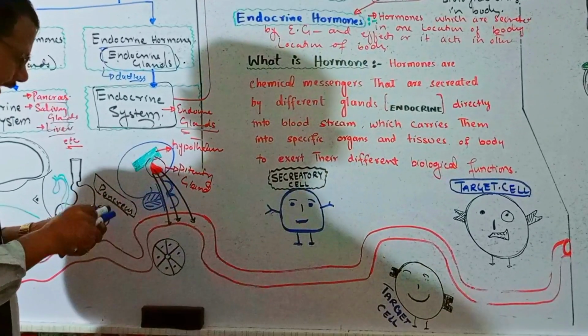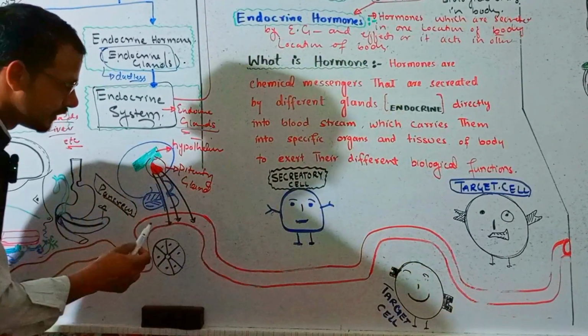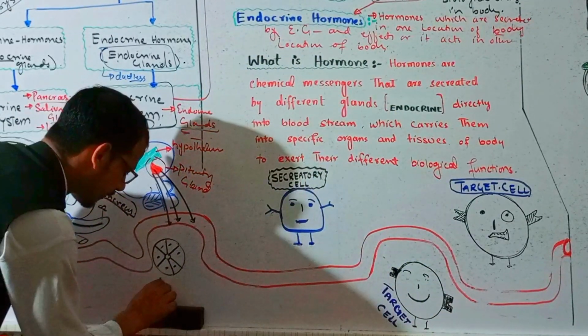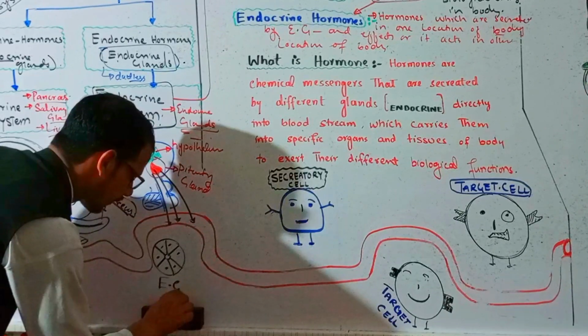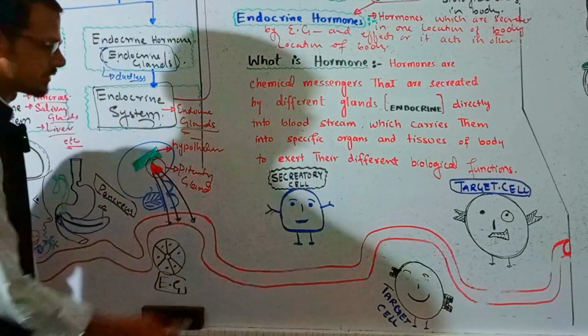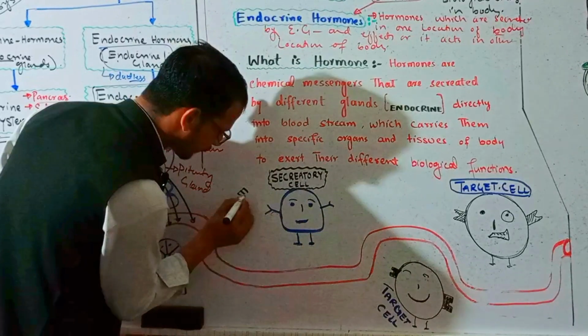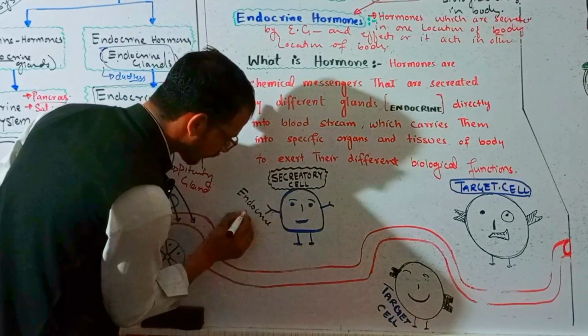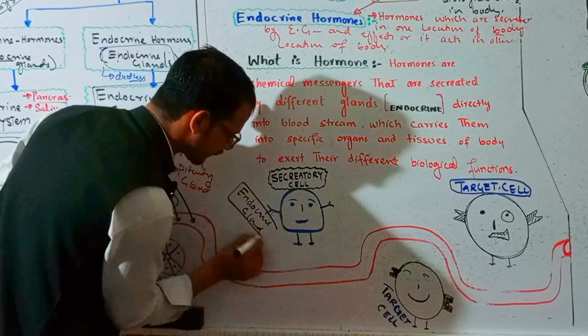For example, if we talk about this gland, this is endocrine, for example general endocrine glands, and this is also an endocrine gland. Right?